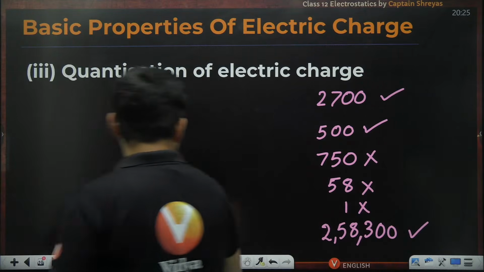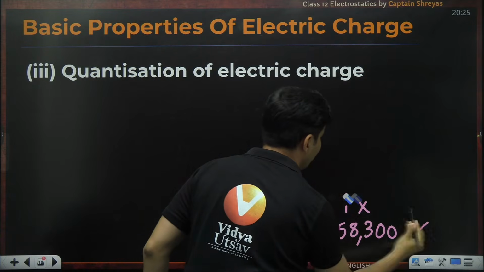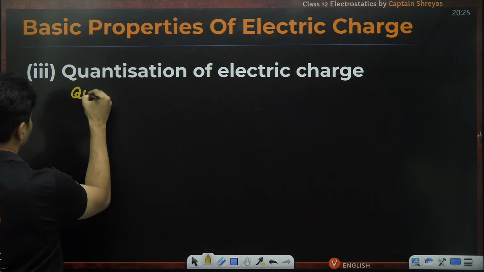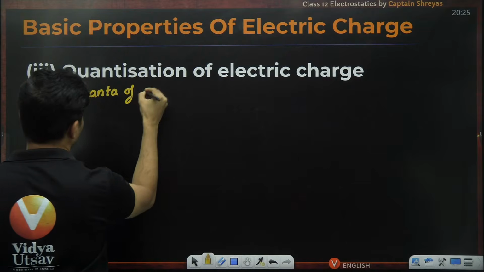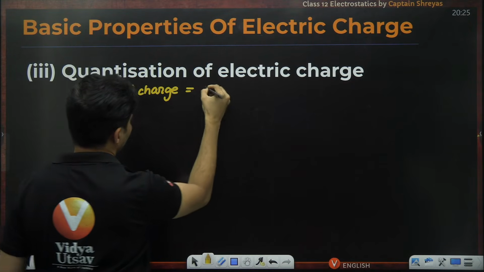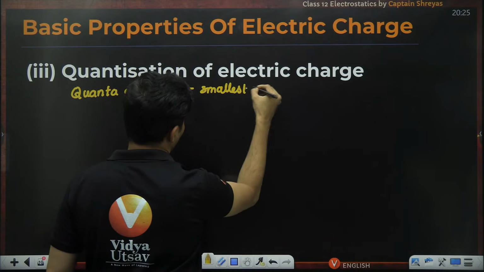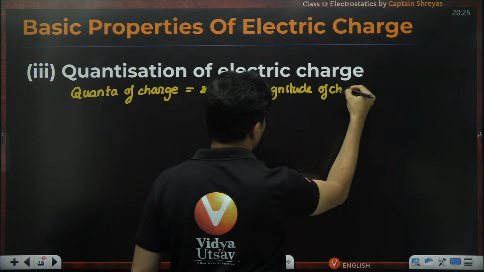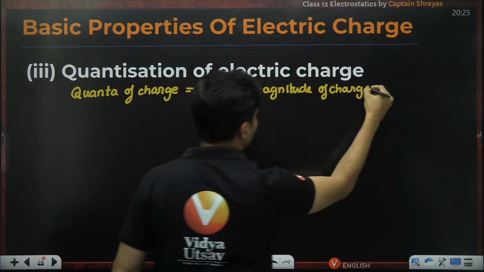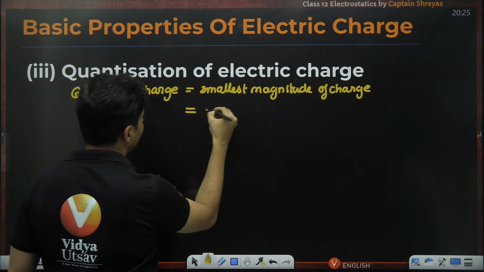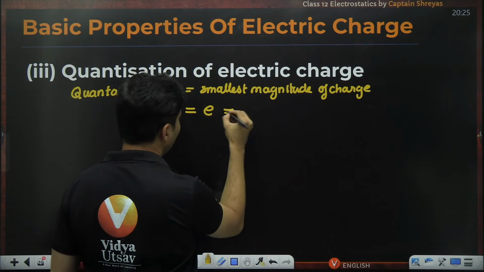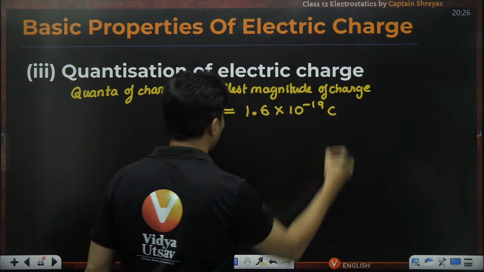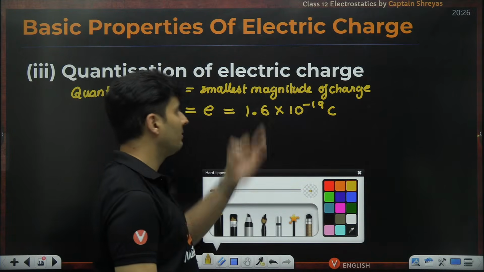Even charge is quantized. And Millikan found it out with his experiments that the quanta of charge, which is basically the smallest magnitude of the charge, is E, and E has a very specific value, which is 1.6 into 10 to the power negative 19 Coulomb. So this is the smallest magnitude of the charge which is possible.